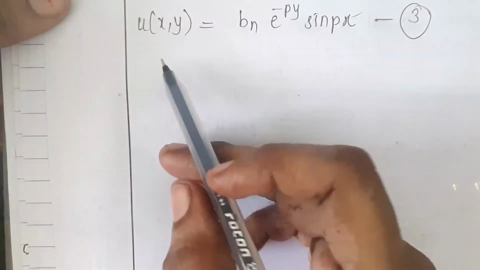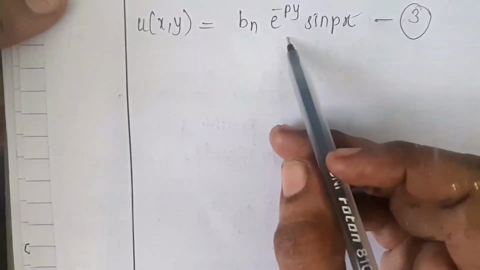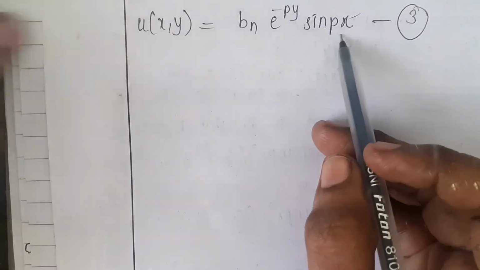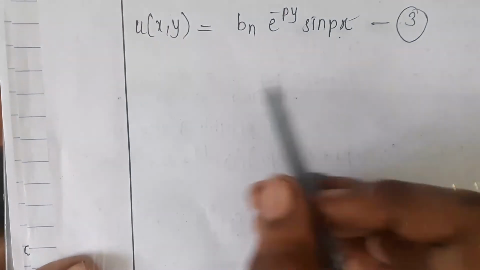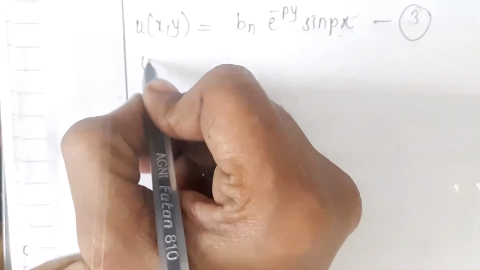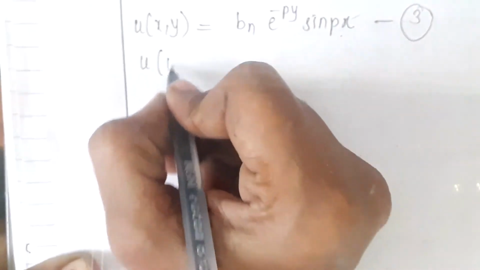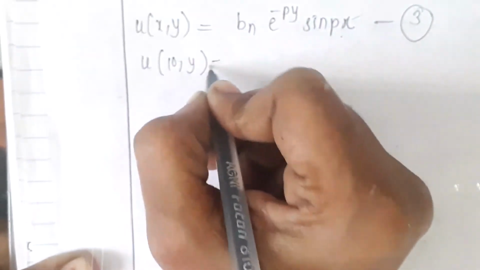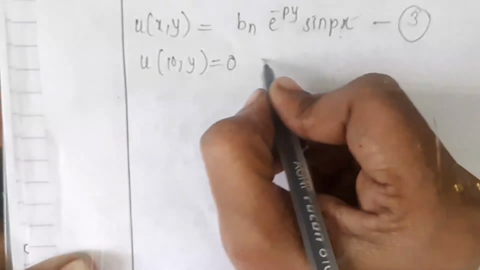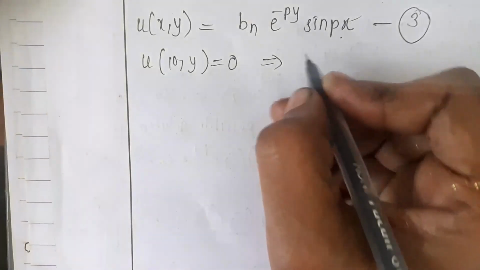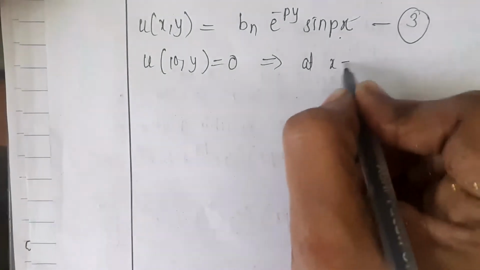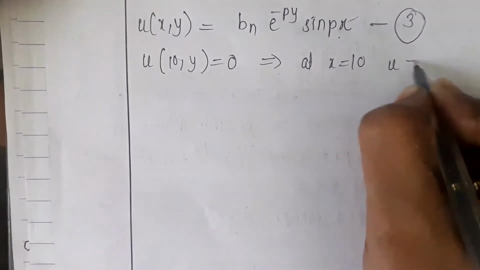So equation number 3 is u of xy is equal to bn e to the power minus py into sin px. Before using the next condition, we have one more condition, that is u of 10 comma y is equal to 0. So what is the meaning of this? u of 10 comma y means at x is equal to 10, the u value becomes 0.